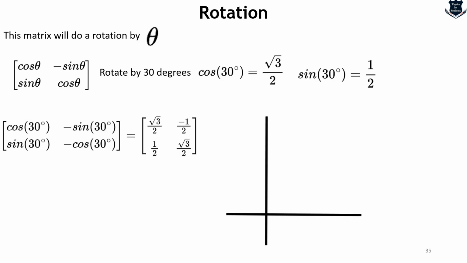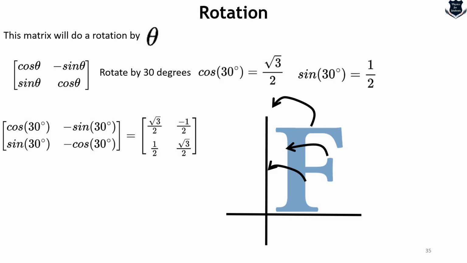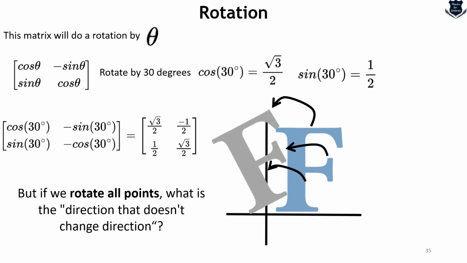Now let us imagine this to be an xy coordinate plane, and if I take any letter F and rotate it in this direction, that means I am taking all the points and rotating them something like this. So if we rotate all the points, what is the direction that does not change? I mean to say, this is wrong English, but it actually makes sense. So what is the direction that does not change? Let us go ahead and do a simple calculation and find out our results.